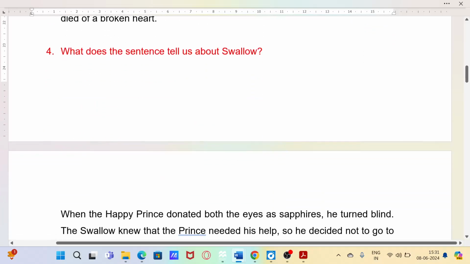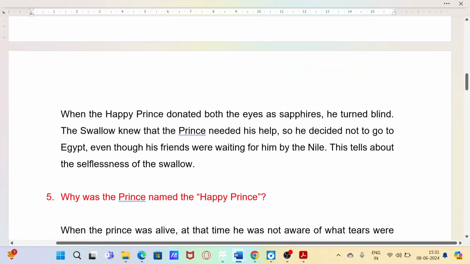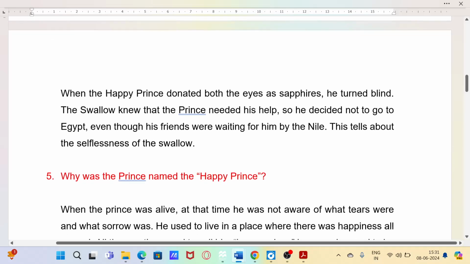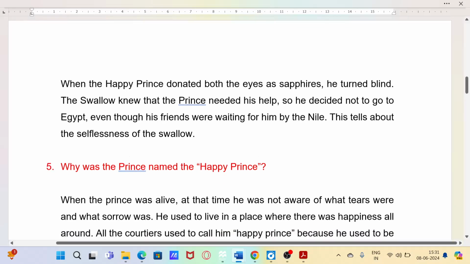What does the sentence tell us about the swallow? When the Happy Prince donated both the eyes as sapphires, he turned blind. The swallow knew that the prince needed his help, so he decided not to go to Egypt, even though his friends were waiting for him by the Nile. This tells about the selflessness of the swallow.